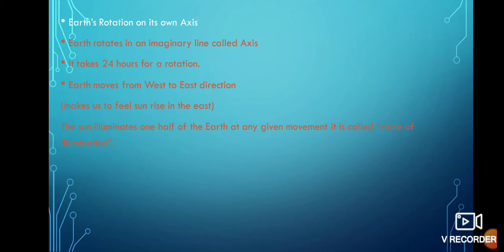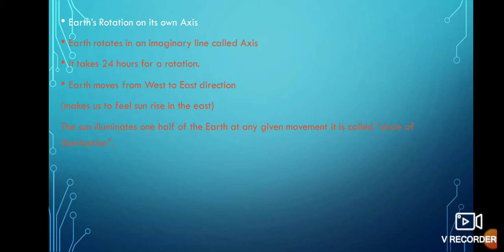Next, we are going to see about earth rotation on its own axis. Earth rotates on an imaginary line called axis. It takes 24 hours for a rotation. Earth moves from the west to east direction. So the movement of the earth around itself is called rotation.